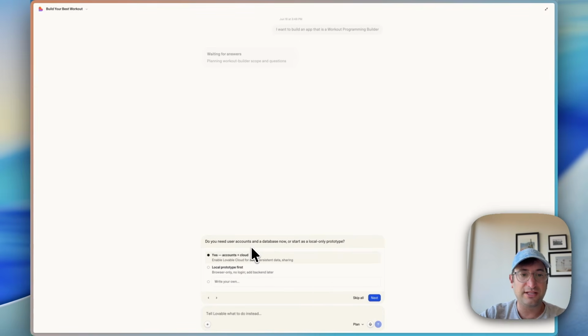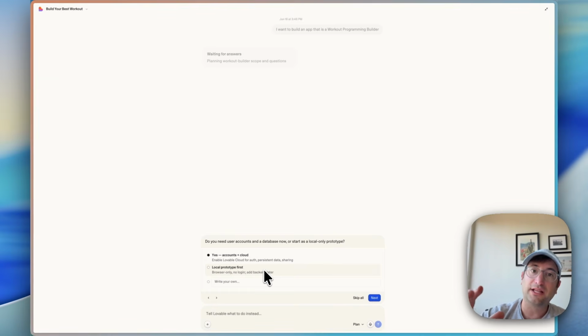Click next. Do I need user accounts and database now or start as a local only prototype? So yes, accounts plus cloud or local prototype. I'm going to say yes, we do want Lovable Cloud for auth, persistent data and sharing. Now, we could do local prototype first, and if you want, you could connect to your own database separate from Lovable, something like Supabase or Neon, but it's much easier to use the Lovable Cloud.